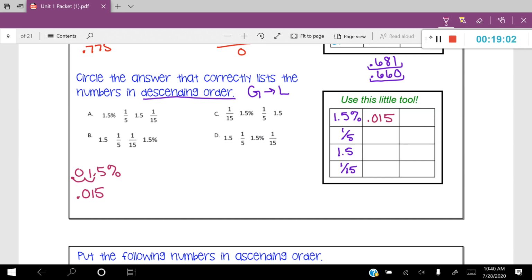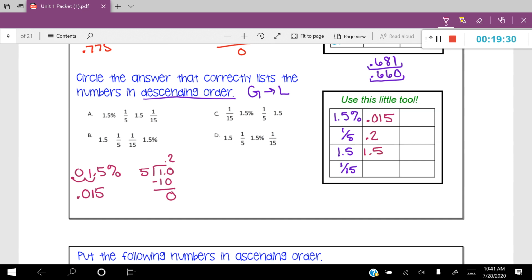1/5. Well, 1/5, we have to do a little bit of work here. So 1 divided by 5. I'm going to go ahead and add my decimal and my 0. And 5 goes into 10 twice, and it actually goes in equally with a remainder of 0. So that's just going to be 0.2. 1.5. Oh, I love these. I love when they're already in decimal form. So I'm going to write 1.5.